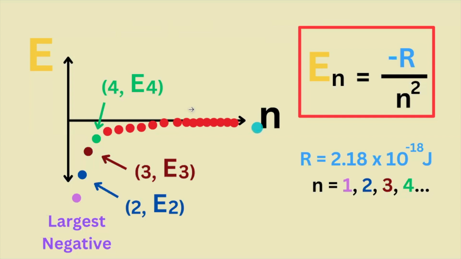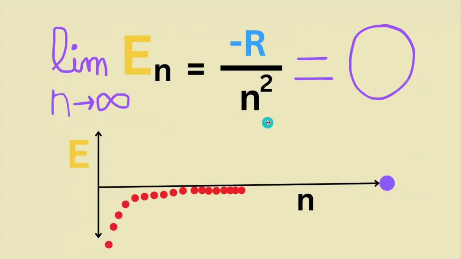Using this equation, if we plot energy amount against n value, we see that energy values are individual dots, are always negative and increase when n increases. But what if we take the limit of this equation as n goes to infinity? In other words, we plug in larger and larger values for n.